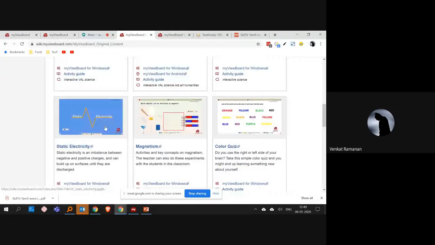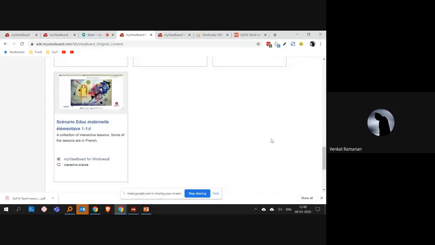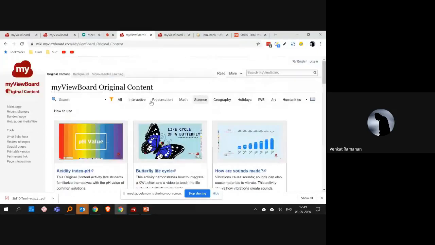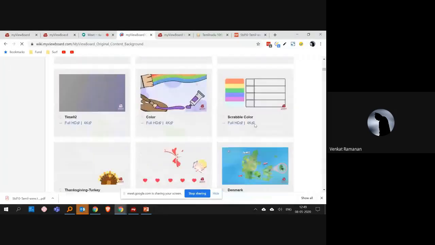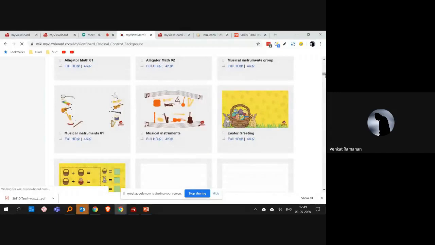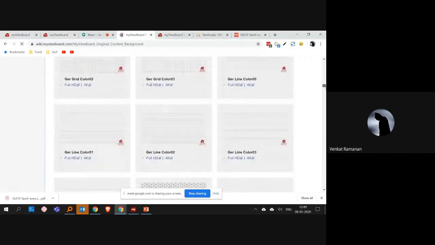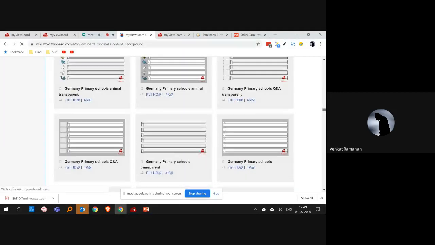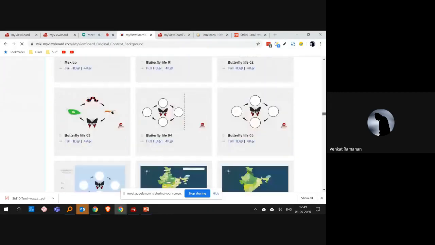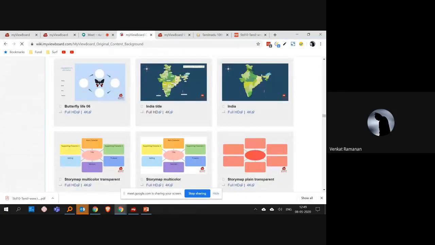You can just simply download and import that on the board, drag and drop onto the board. So you can just download the file. Similarly, if you want to have different backgrounds, so you want to call the students and discuss, you want to just use different states, what are the capitals, drag and drop the states, that is possible.